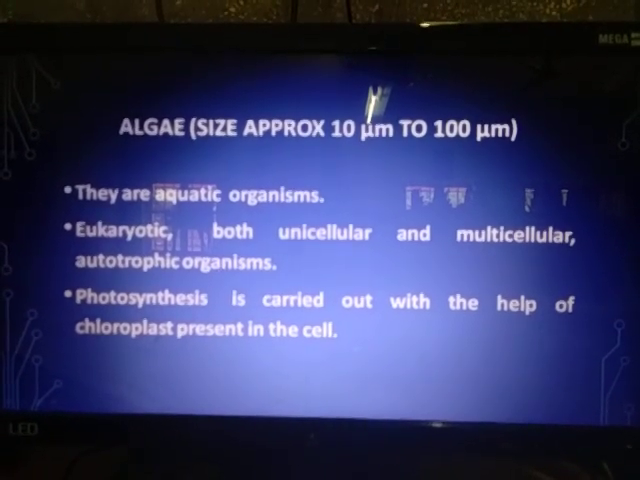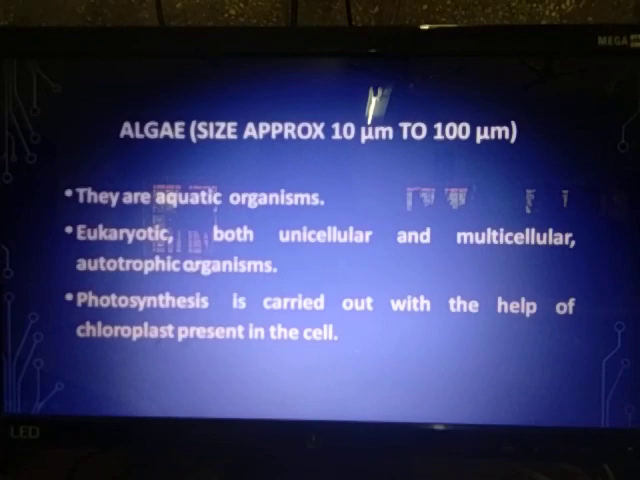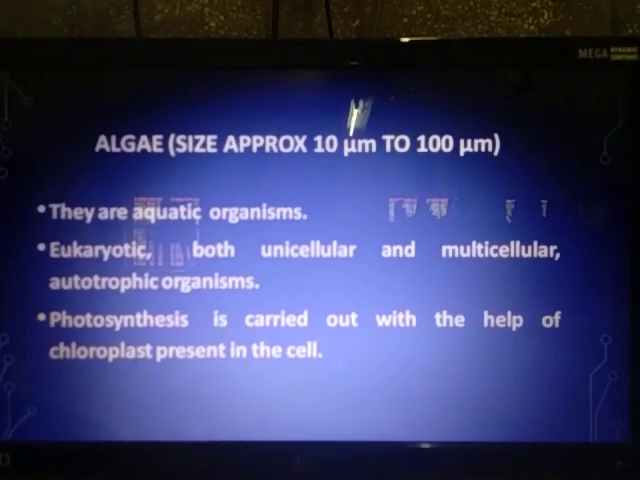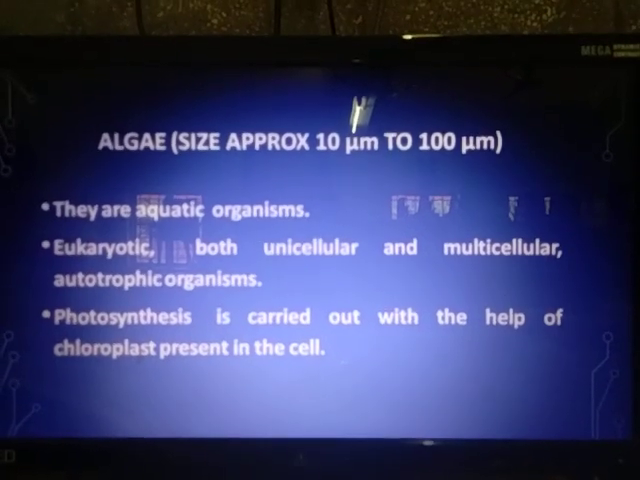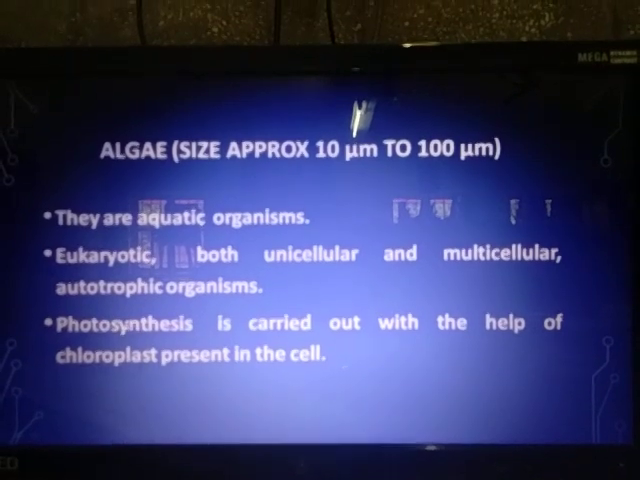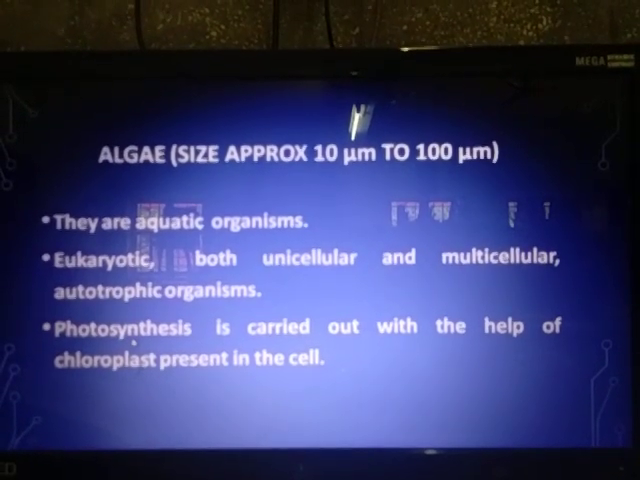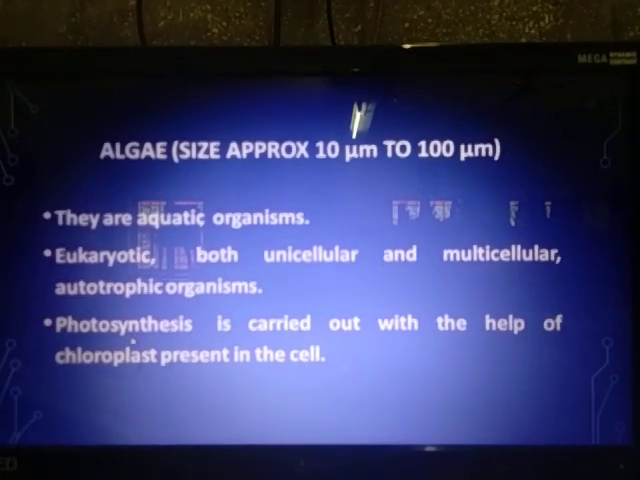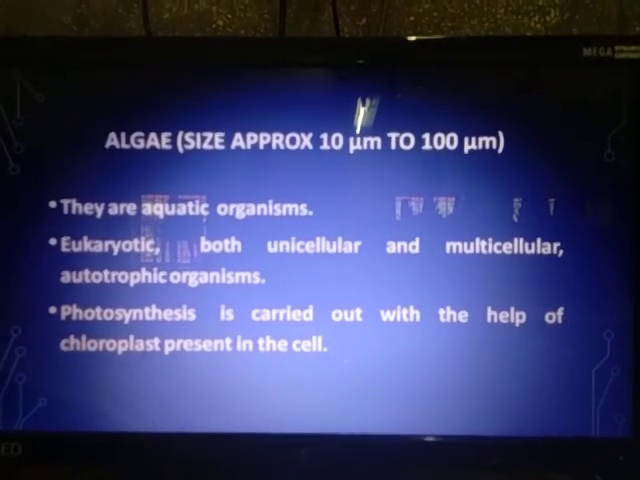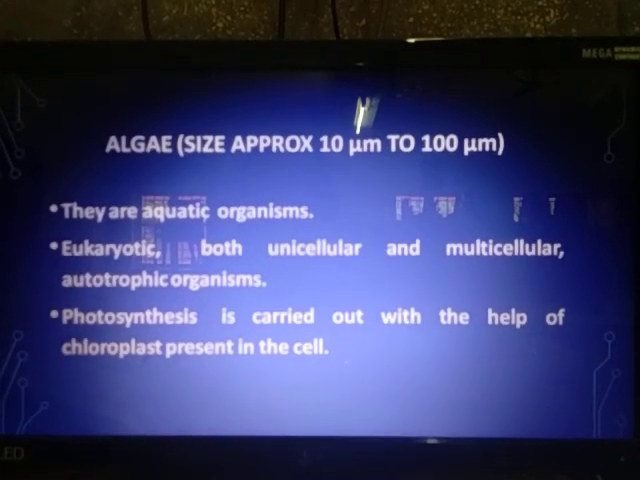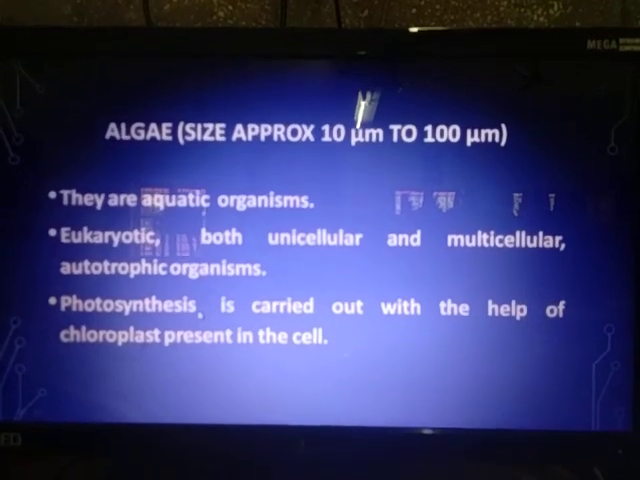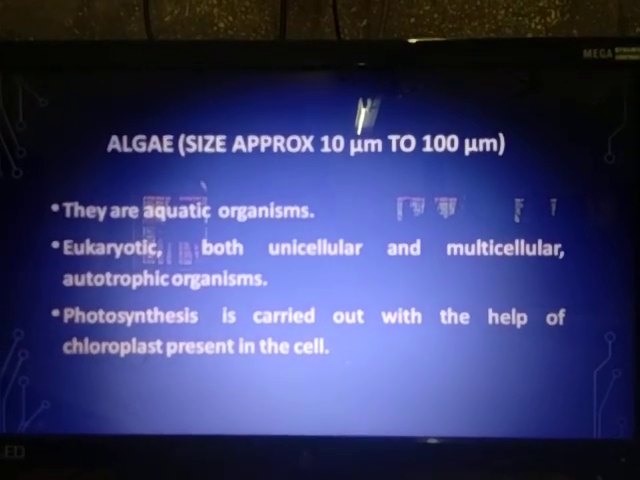That means since they are plants, they prepare their own food with the help of chlorophyll, and you will be able to see green colored pictures of the algae. Since they are autotrophic organisms, they carry out the process called photosynthesis, and everybody knows photosynthesis. Photosynthesis is the process in which the plant prepares its own food with the help of chlorophyll and in the presence of sunlight. Photo means light and synthesis means preparation of food. So this is regarding algae.